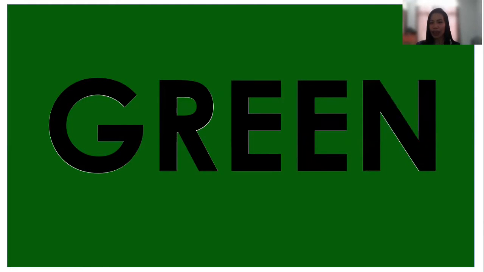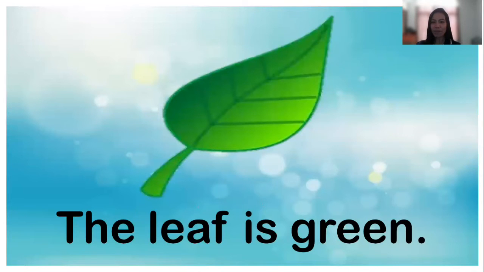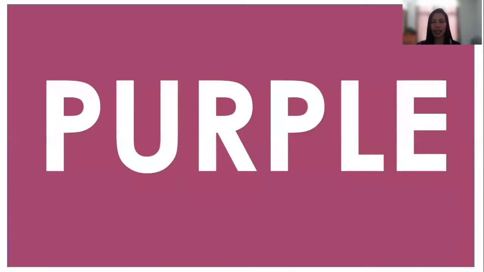G-R-E-E-N. Green. What picture do you see? It's a leaf. The leaf is green. Its color, green. Next, what color is it? Its color, purple. Again, purple.